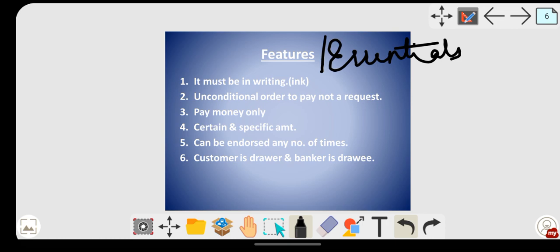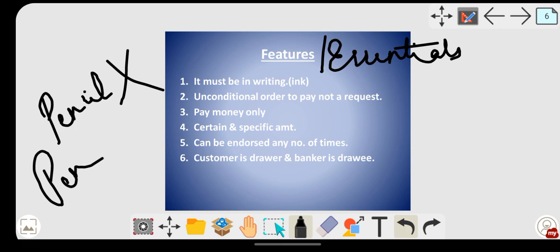It must be in writing. Yes, a check should always be in writing. So you should use such a form, or such a means to write the check, that it cannot be easily altered. Suppose if you write a check using pencil, it can be easily altered by anyone. So generally you can use pen, or you can use a printed format. So it must be in writing.